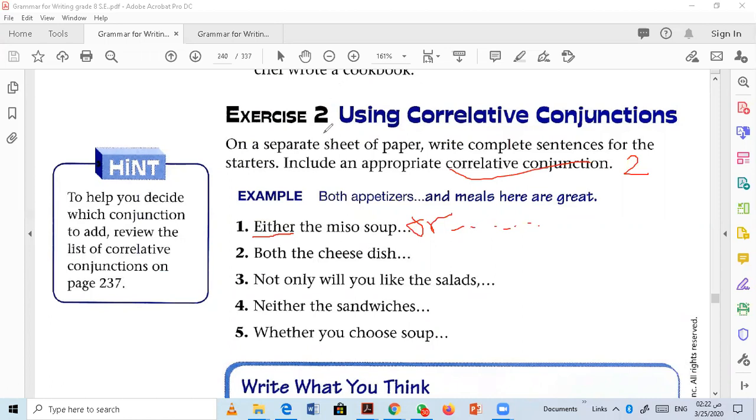Clear? On your own, stop the video and start doing the rest. Give yourself 4 minutes to write the next 4 sentences. Once you finish, give yourself a mark out of 5. And don't forget to post the marks that you gave yourself in exercise number 1 and exercise number 2 in the discussion forum. Mention page 238, exercise number 1, I got this mark, and exercise number 2, I got that mark.